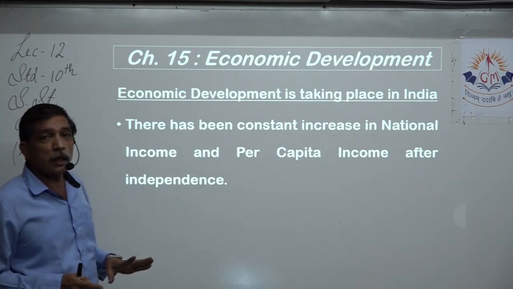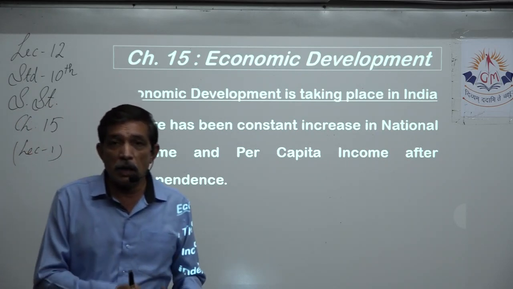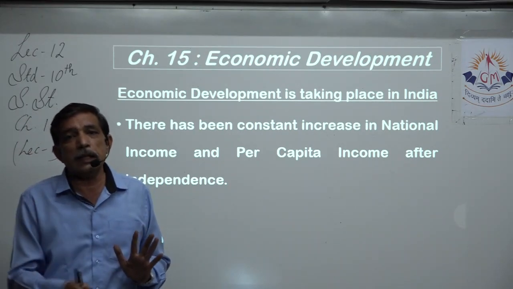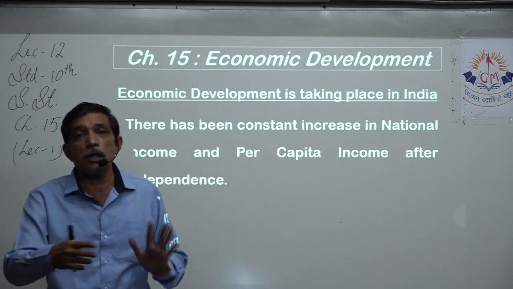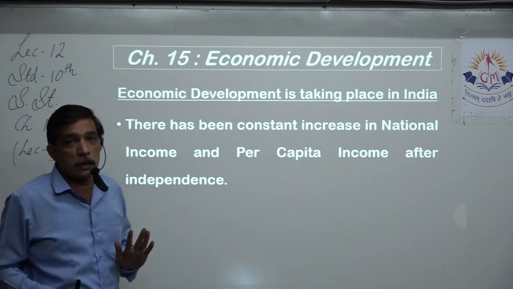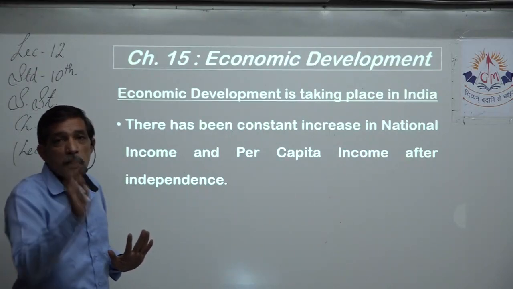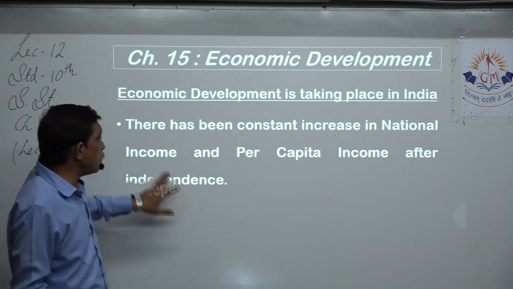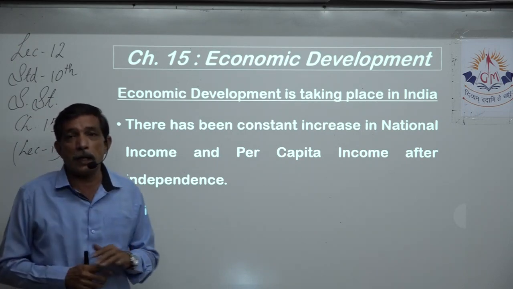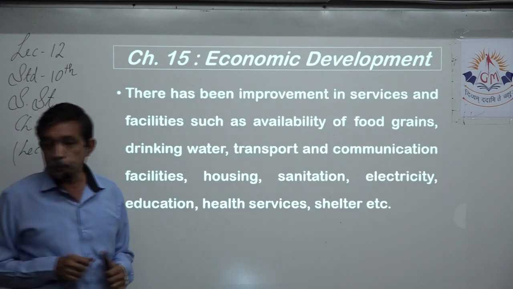There has been constant increase in national income. First, we have to come up with facts and figures. Yes, you take the national income of 1947, then you take national income of 1950, then you can take 10 years, 60, 70, 80, 90, 2000, 2010, 2015, 20. You can see constant increase in national income. So, economic development is happening. Population is also rising, but at the same time national income is increasing. So, per capita income is also increasing. Per capita income there has been constant increase in that, which proves that economic development is happening in India.